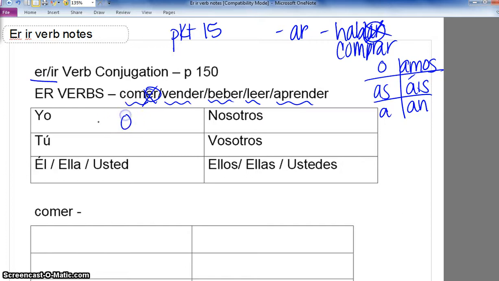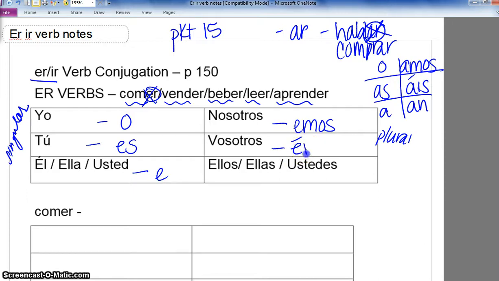In the yo form, you add O. In the tú form, ES. If it's él, ella, usted, you add E. Remember that these are all of your singulars over here, and all of your plurals are on the right-hand side. For nosotros, you drop the ER and you add EMOS because it's an ER verb. For vosotros, you guys in Spain, you drop the ER and you add É with the accent, IS. Notice that if it's an AR verb, you add Á with the accent, IS. If it's an ER verb, you add É with the accent, IS. Ellos, ellas, ustedes, drop the ER and you add EN.